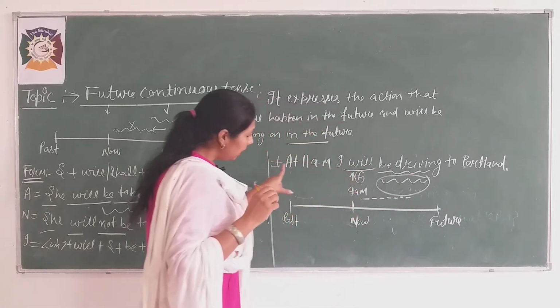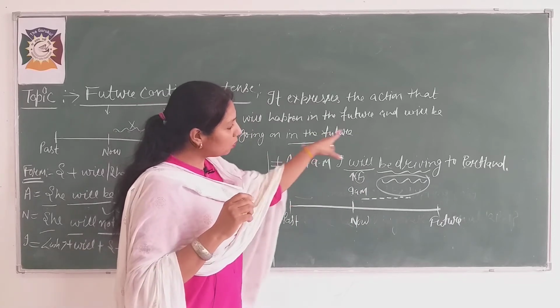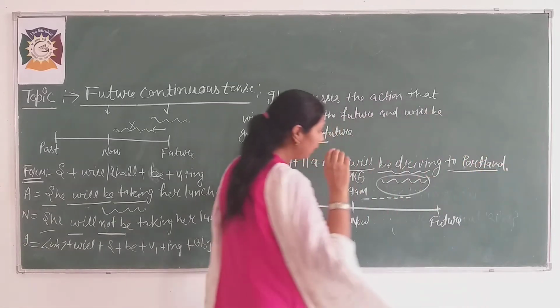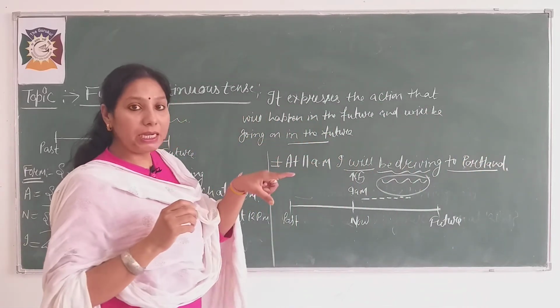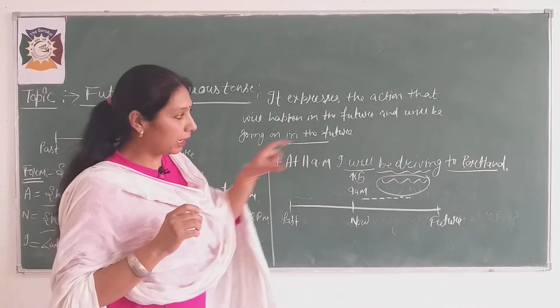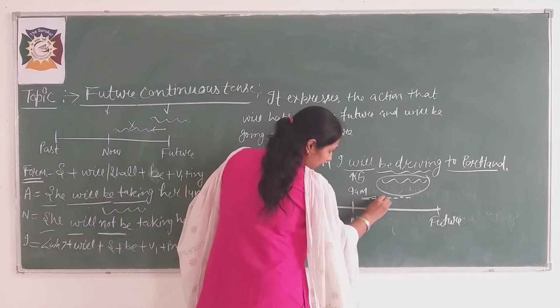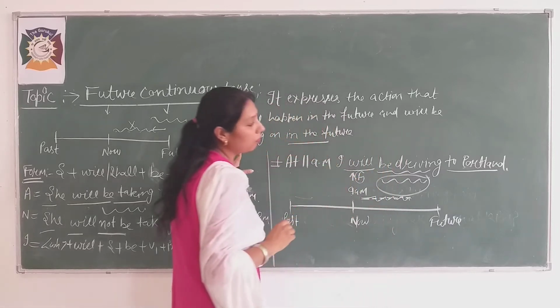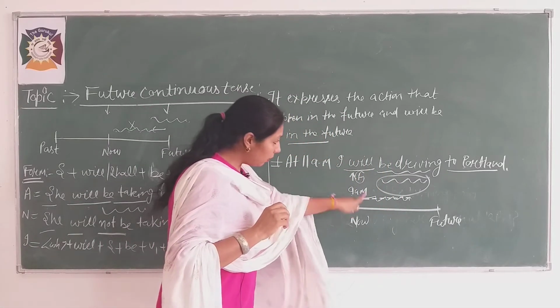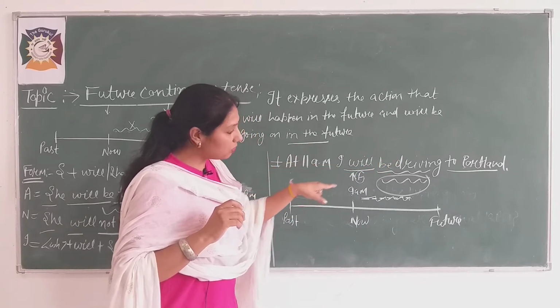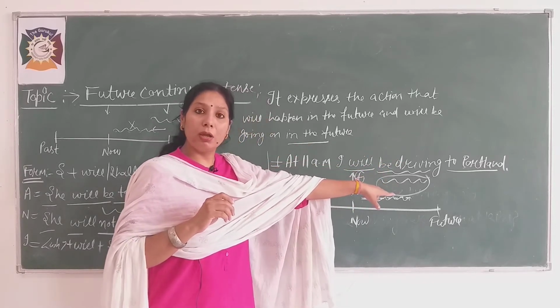Okay, because it will take many hours to go there to Portland, clear? So you will be there on the way. It means it will take many hours to reach there, and you haven't reached there on your point.